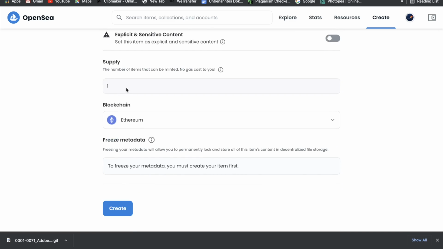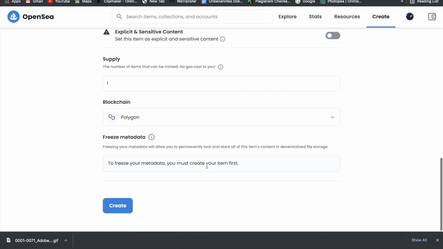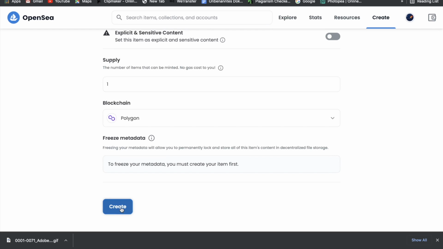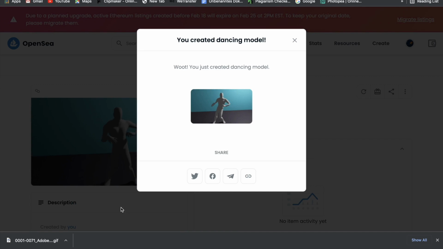Then supply one, that's self-explanatory. And the blockchain, I will use Polygon again because as you guys can see, it's a fast and gas-free blockchain. And I think that's just great. So then we will just go ahead and click on create. So create. And just like that, you can see we have created our dancing model NFT.